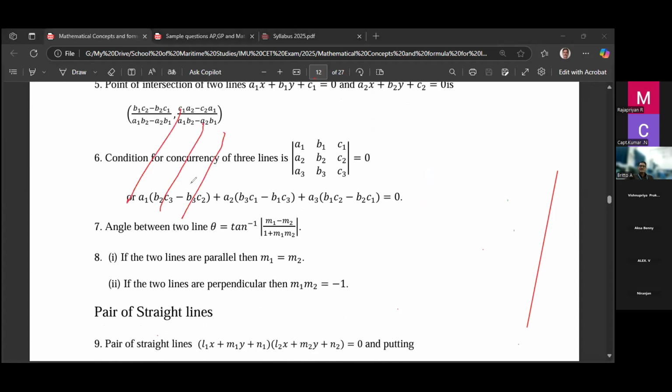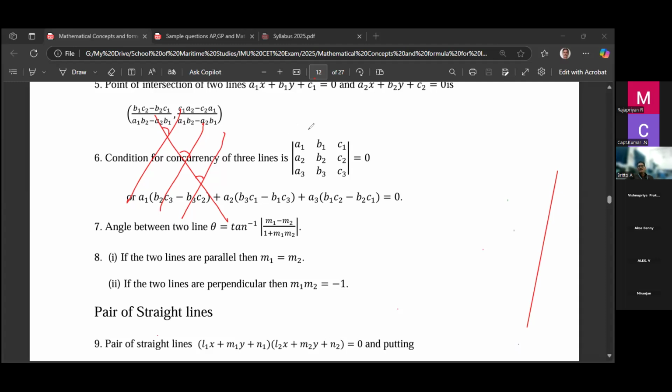They are concurrent, meaning they are parallel. When the two straight lines are parallel, you know that the slopes are equal. You find the slope, okay? The slope should be equal. When the three lines are parallel, then otherwise it is called concurrency.